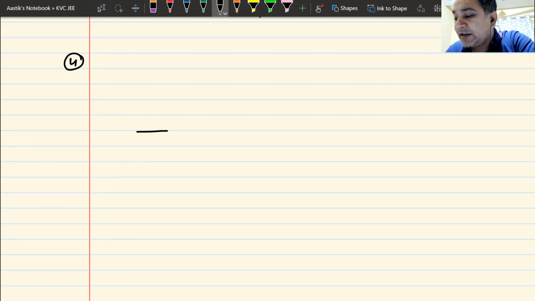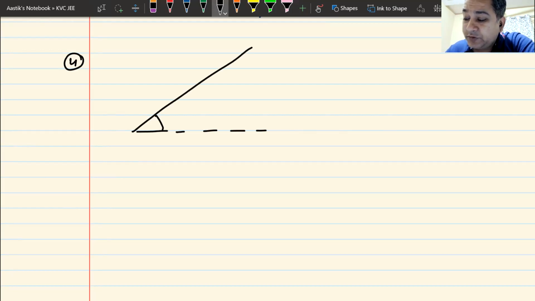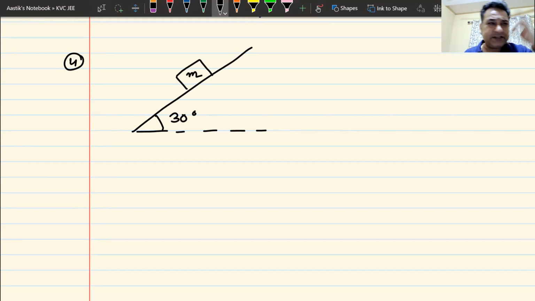Now, since we are on inclined plane, I'll just make a question on inclined plane, and I'll tell you how intelligent this friction is. I have an inclined plane inclined at an angle of 30 degrees. As in the first case, I have a block. Let me not put any mass. I will just put it as m so that I get all the answers in terms of m, mg and all that.